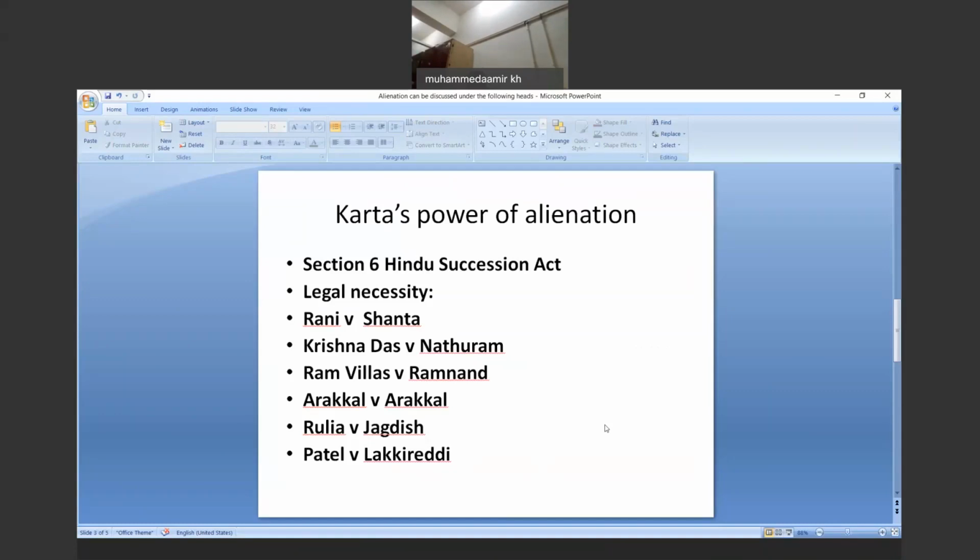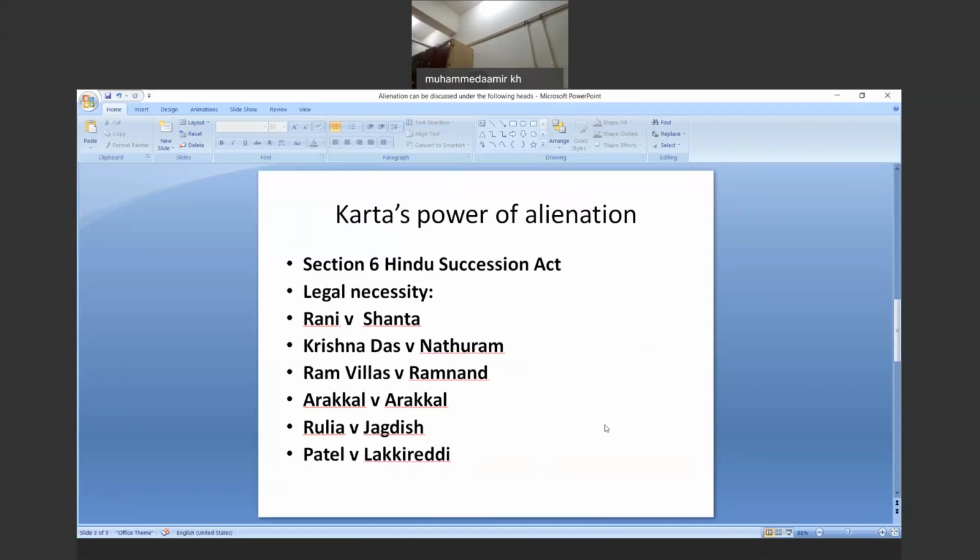So whatever Vijayaneshwara held, that the other members also have the power to alienate the property under certain special circumstances, which is the time of distress, or for the sake of the family, or for the performance of indispensable duties, this particular thing has been modified with the passing of time, and further it is held that the power cannot be exercised by any member except the Karta.